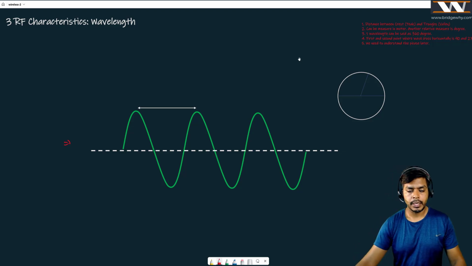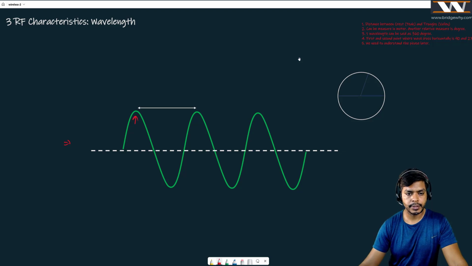This portion of the wave from here to here, the peak, this is known as the peak here, and this is known as the valley. Peak is also known as the crest, and the valley is also known as the trough, right?